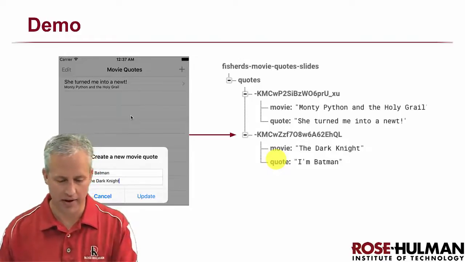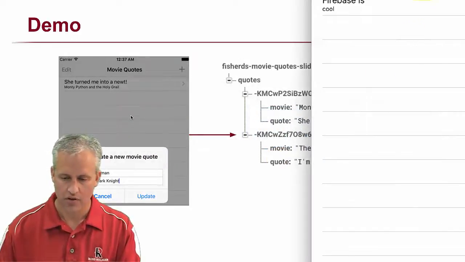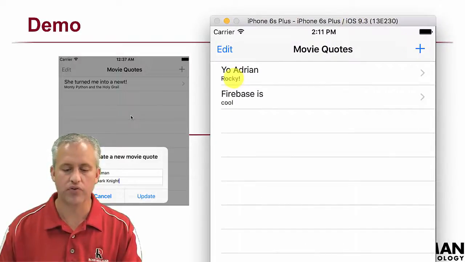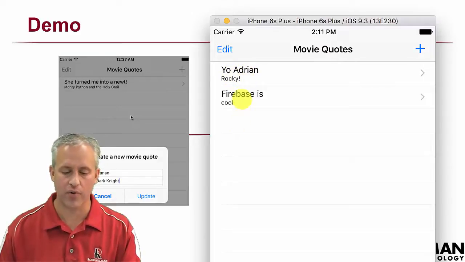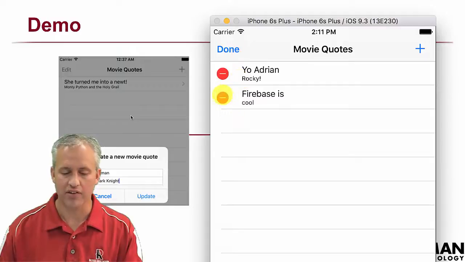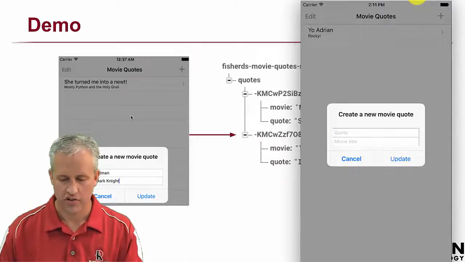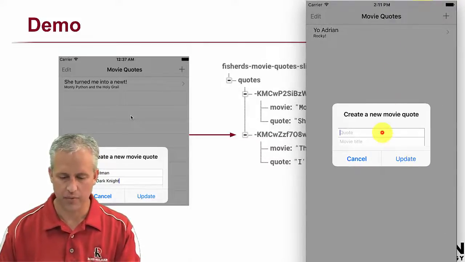The app we're going to make is called Movie Quotes. So I'll just bring it up over here. The idea with Movie Quotes is I've got a couple in this database. I've got "Yo Adrian" from Rocky, and then "Firebase is cool." You can obviously delete things, so "Firebase is cool" was not really a movie quote, so it's out. And you can add things. Let me change my scale here so it fits on the screen a little bit better.